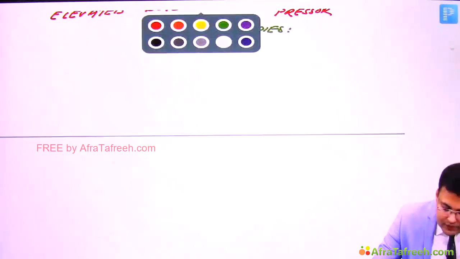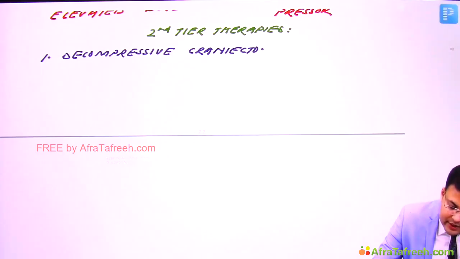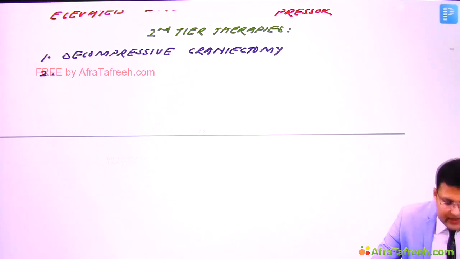Okay, so the first option is we can go for decompressive craniectomy. Because the cranium is rigid, we can go for decompressive craniectomy. Okay, what is the second option?